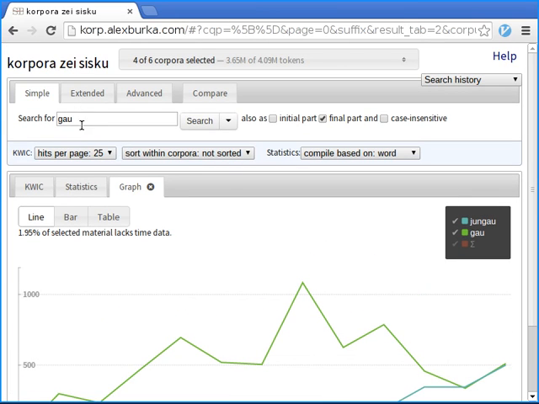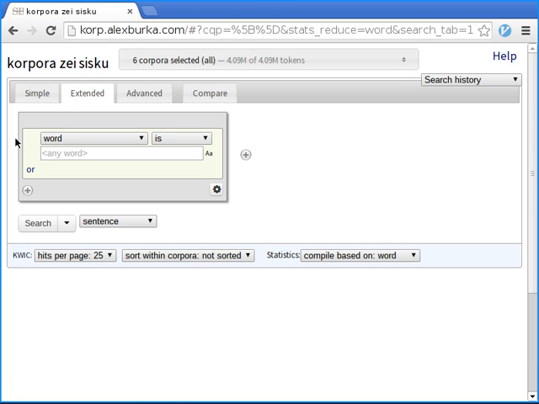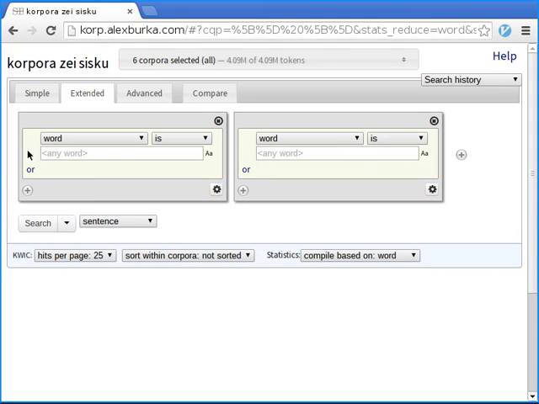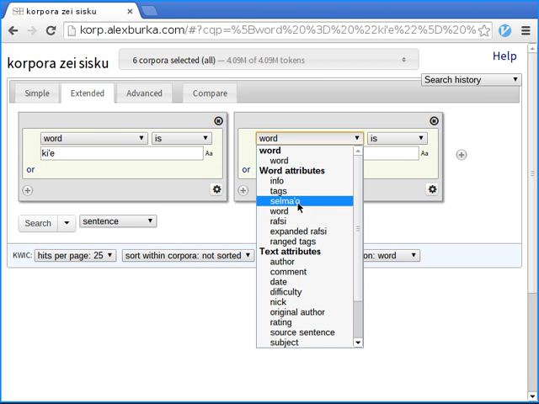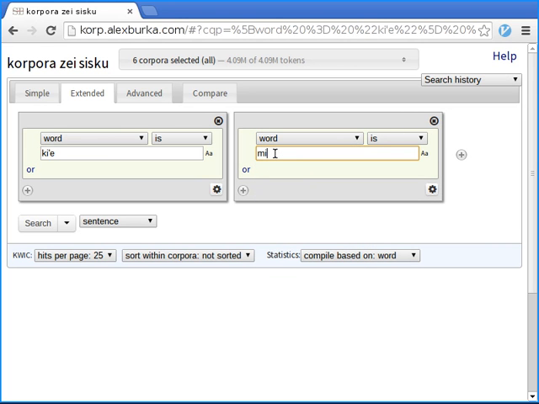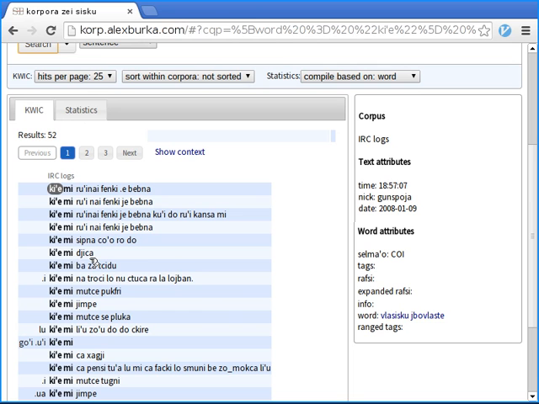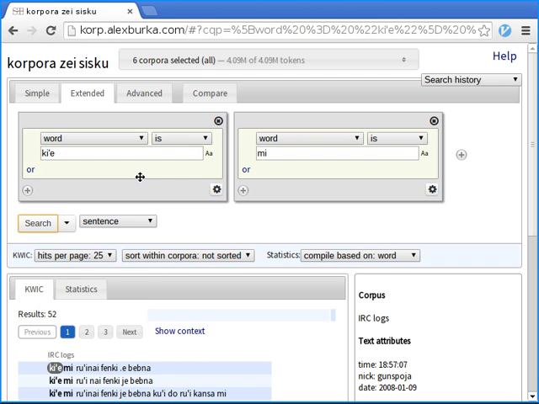Okay, so let's look at the extended tab instead. This is where you can search for many words and just one word. One example is when you do kihe and you select a selmaho here, for instance, but that's not what I want to do. I want to try Kihemi, for instance, a normal beginner's mistake. So we get some Kihemi, Jisha, Kihemi, Sitna, Shohorodo, and so on.